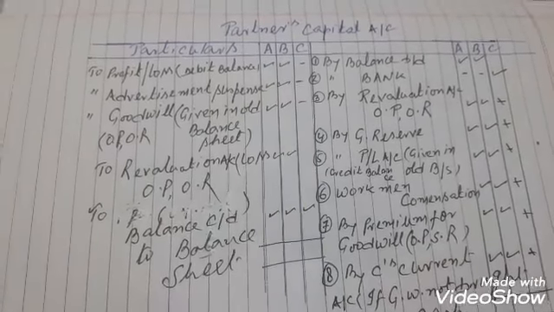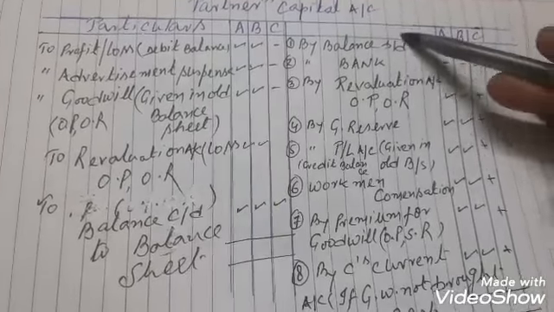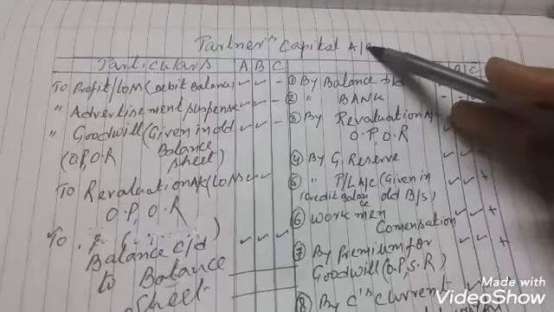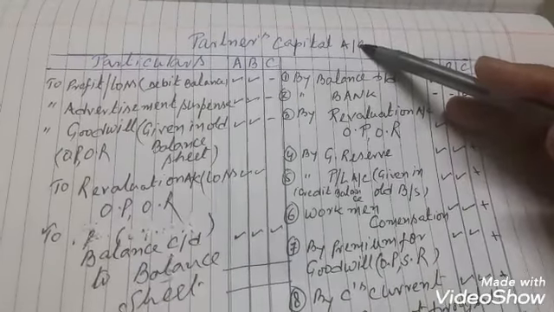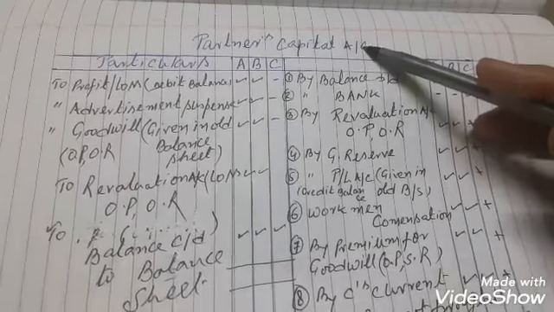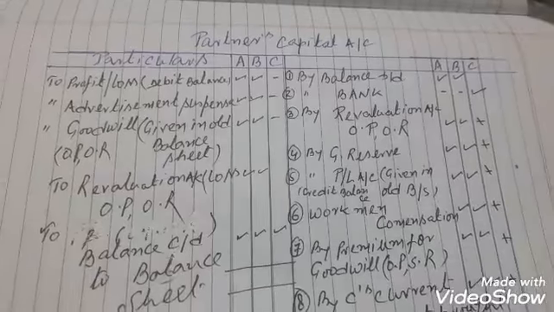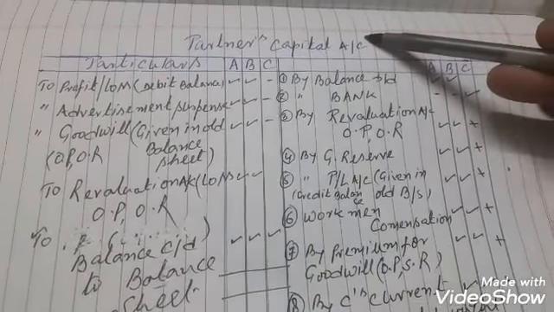Today we are going to start a very important part, that is partners capital account. Partner capital account is the most important part of admission of a partner. First we prepare the revaluation account, and second we prepare the partners capital account.